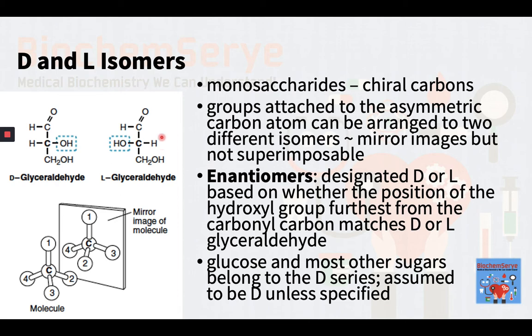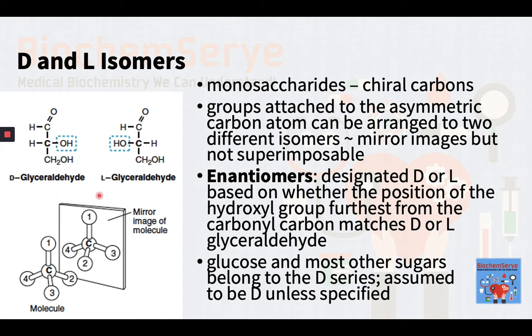Let us now proceed to the different forms of isomerism in carbohydrates. As we mentioned in the previous slides, a carbon atom that contains 4 different chemical groups forms an asymmetric or chiral center. The groups attached to the asymmetric carbon atom can be arranged to form 2 different isomers that are mirror images of each other and not superimposable. They are termed as enantiomers.